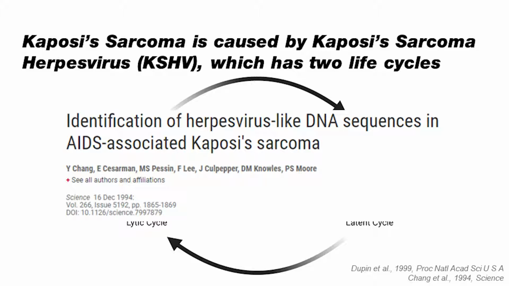This herpesvirus, termed Kaposi sarcoma-associated herpesvirus, or KSHV for short, turned out to have two life cycles. It has a lytic cycle in which new viruses are actively being produced by our cells, and then it has a latent cycle where the virus's genome just hangs out tethered to our DNA. I'm going to be studying a gene encoded by the virus's lytic cycle.